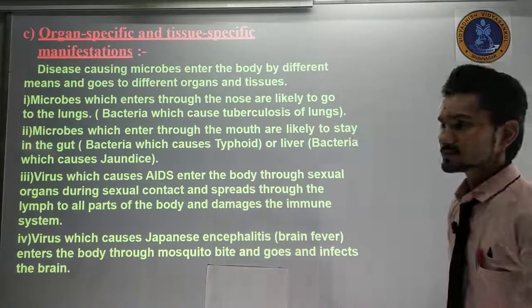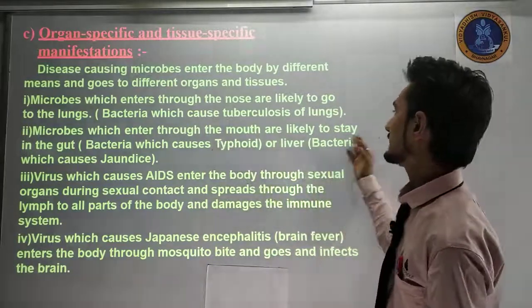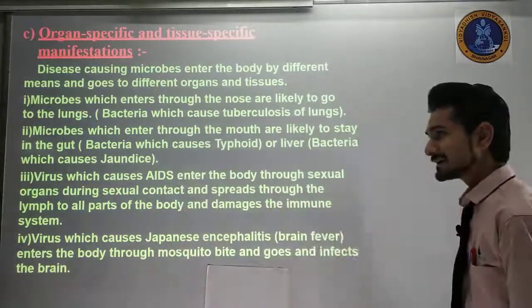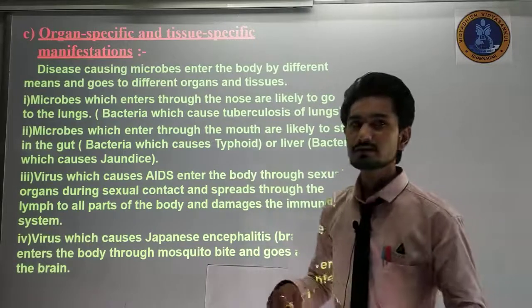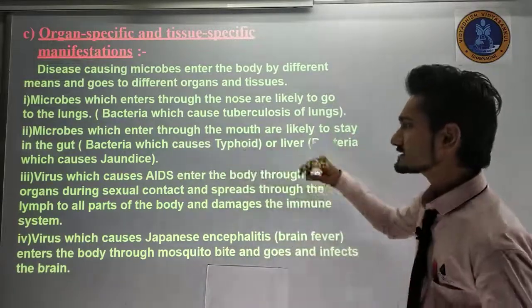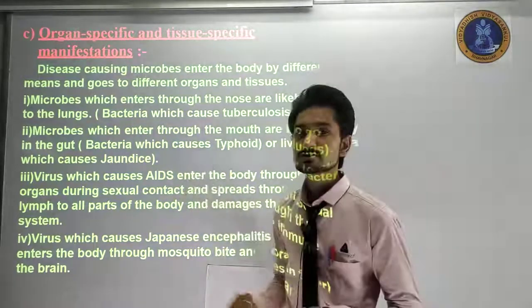Second, the microbes which enter through the mouth are likely to stay in the gut, meaning the intestine. Bacteria cause typhoid, or in the liver, bacteria cause jaundice.